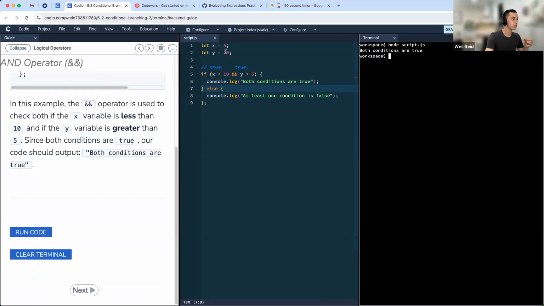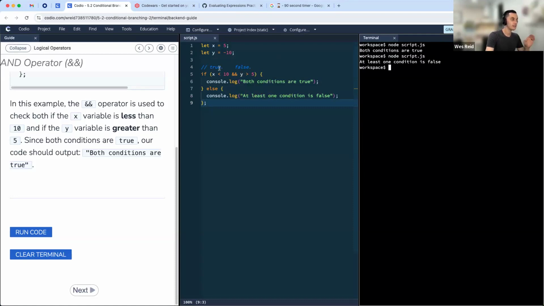If we change one of those, so if we say y is now negative 10, our left-hand side is true, but the right-hand side is false. Something can't be both true and false, so we go to our else statement here. At least one condition is false.